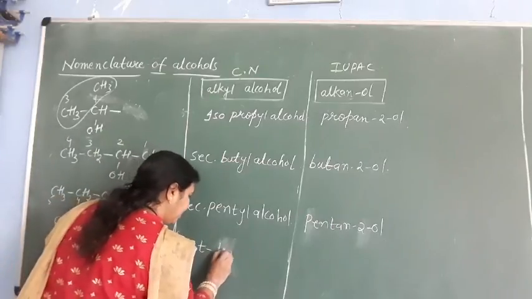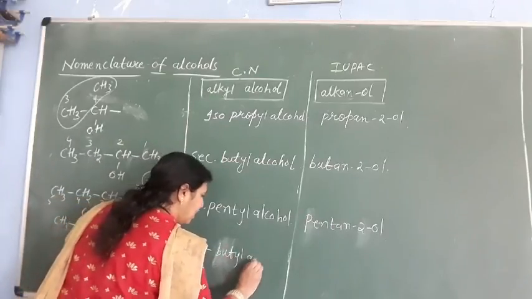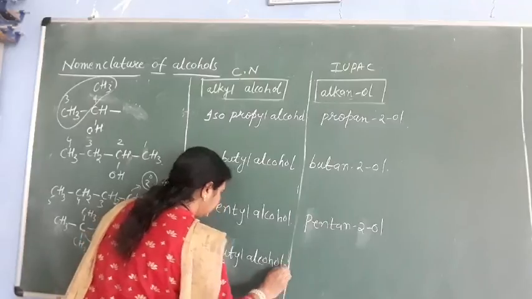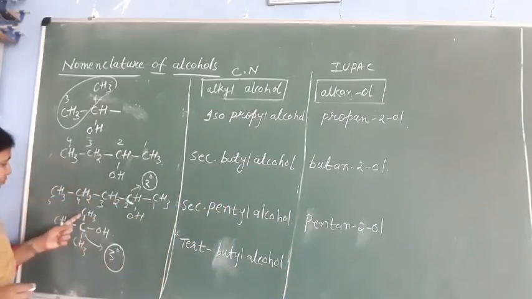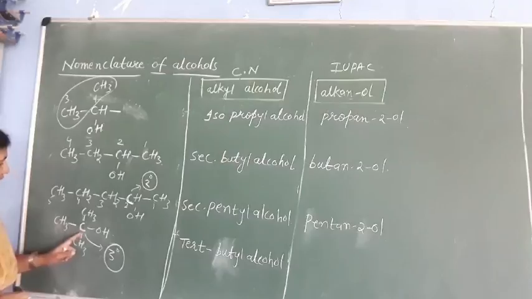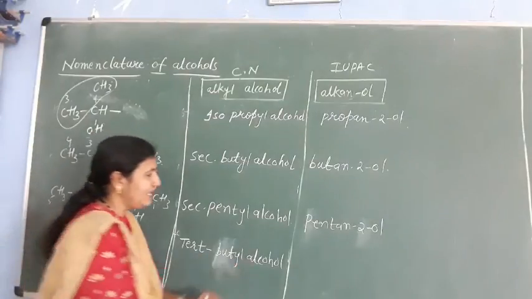Butyl alcohol. Tertiary butyl alcohol. There are 4 carbons in total, and the OH group is attached to the tertiary carbon. That's why it is called tertiary butyl alcohol.